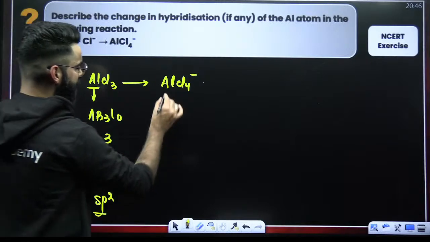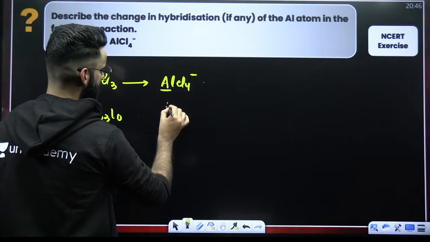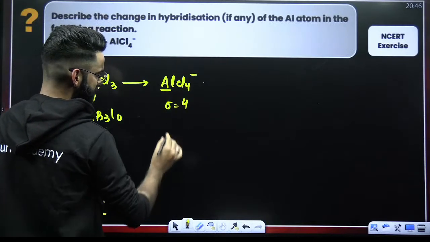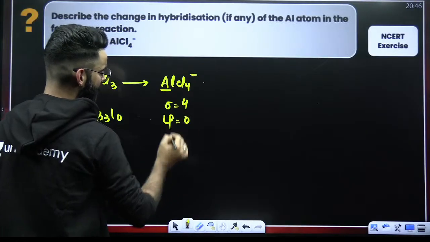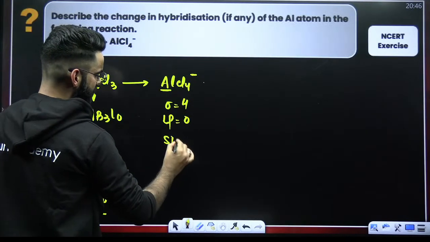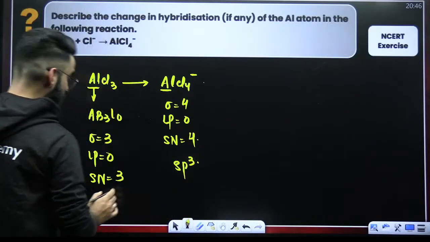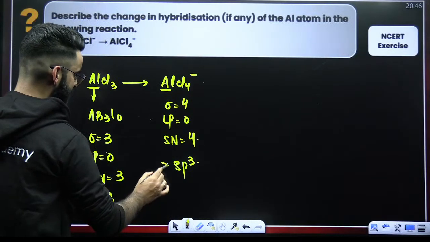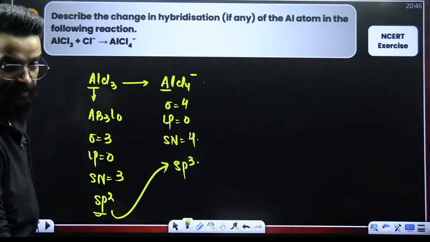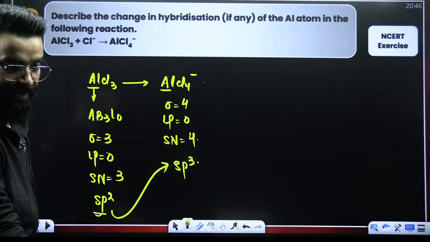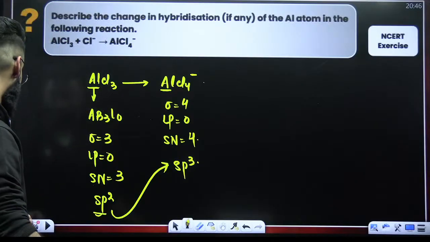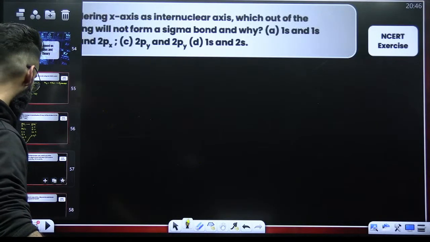Now, your AlCl4 negative. First of all, how many sigma bonds? 4 sigma bonds. How many lone pairs on aluminum? 0 lone pair. Steric number, 4 plus 0 is 4. Hybridization involved has to be sp3. So aluminum is undergoing a change in hybridization from sp2 to sp3 in this particular reaction. Even this sort of equation you should be able to solve on your own.